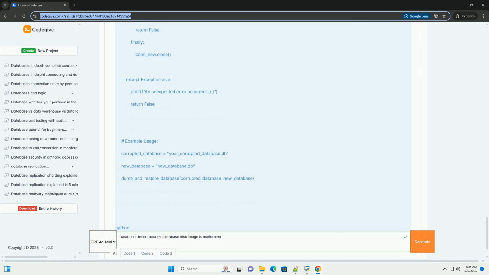3. Error handling. Implement robust error handling in your application code to catch database errors early. Log errors and take appropriate actions to prevent data corruption. 4. Data validation. Validate data before inserting it into the database to prevent invalid or inconsistent data from being written.